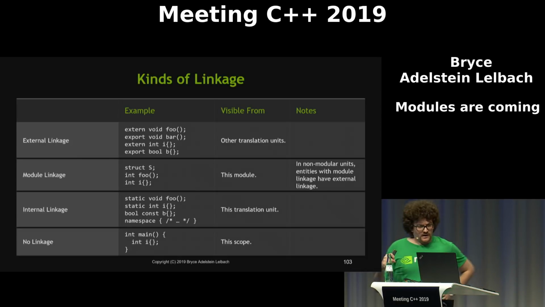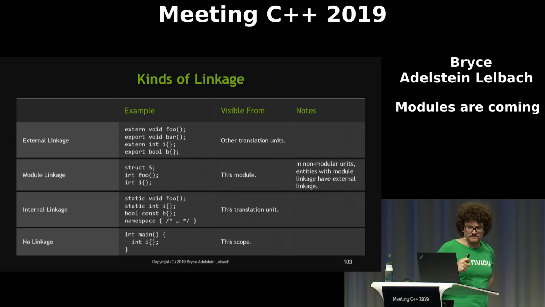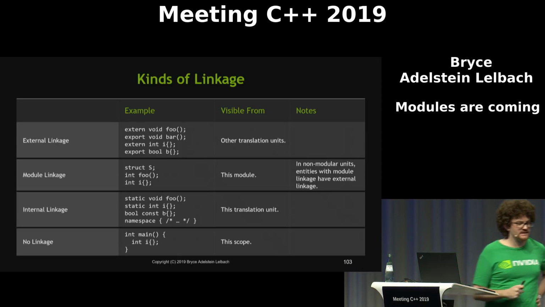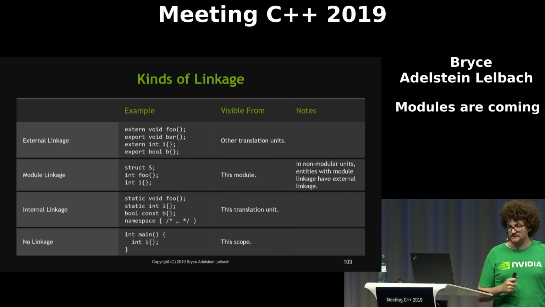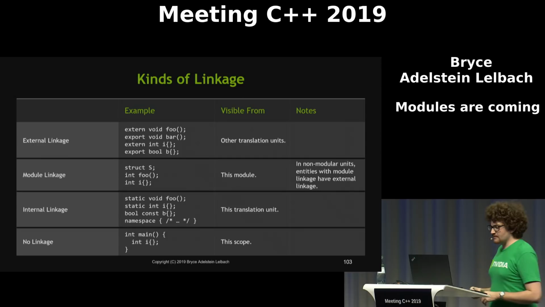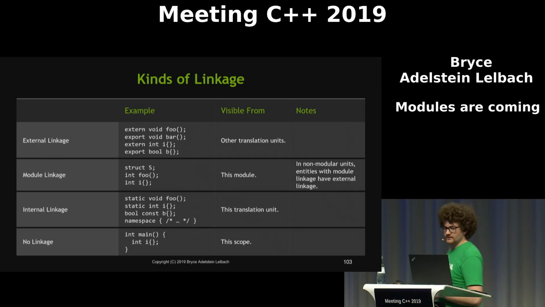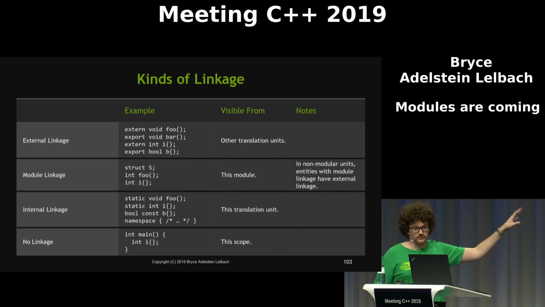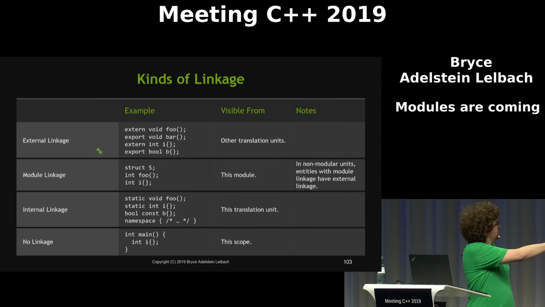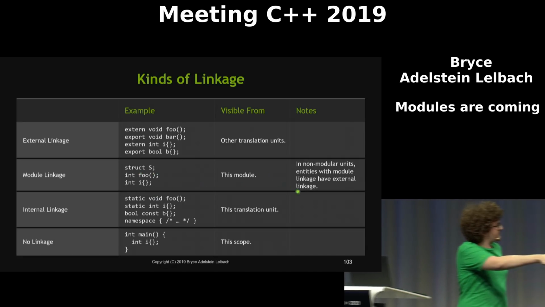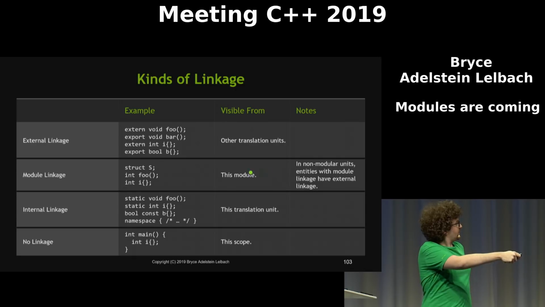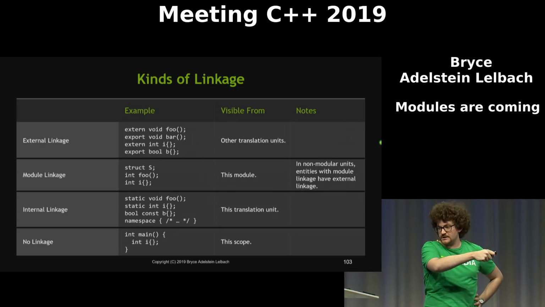Okay, so one change, or I should say reorganization, in C++20, is we've sort of shifted around what linkage means. So the thing that used to be known as external linkage is now known as module linkage. This is sort of the linkage that you get for most things, like if you just declare a thing. And the visibility of things with module linkage is within the module that they're declared in.